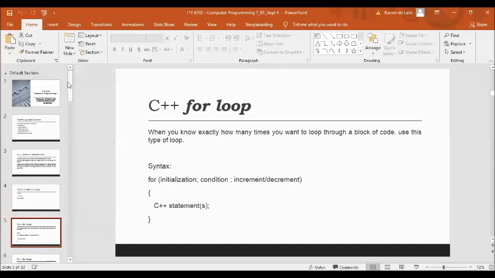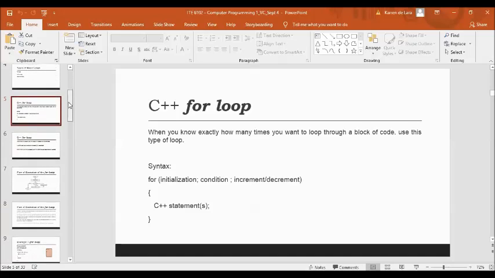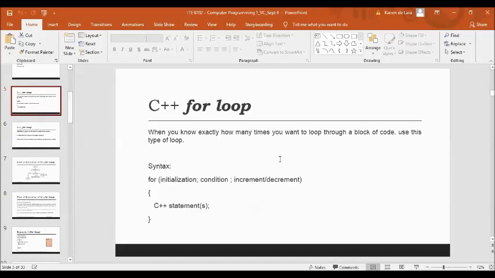Okay, so first let's discuss what a C++ for loop is. When you know exactly how many times you want to loop through a block of code, you may use this type of looping. So this is the syntax for the for loop. We have for, open parentheses, initialization, condition, increment or decrement.